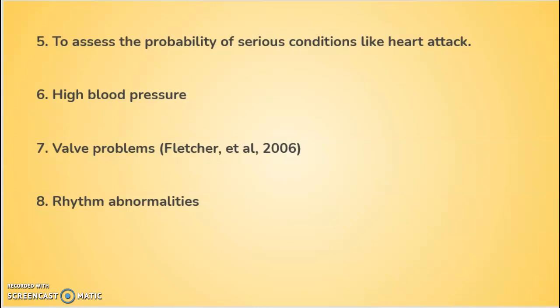High blood pressure. Long-term history of high blood pressure is a stress to the heart, and it is advisable to do a stress test after a certain age when the patient has history of high blood pressure. Next one is valve problems. When patients have asymptomatic valvular diseases like mitral stenosis or aortic stenosis, further investigations can be done by doing a stress test. And next one is rhythm abnormalities. The patient should be stable when they have conditions like atrial fibrillation or ventricular arrhythmias. We can do a stress test to detect ischemia.